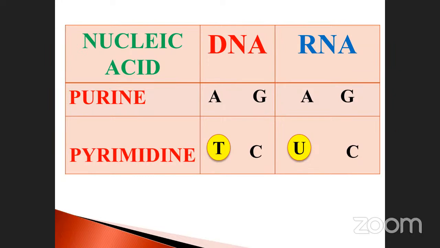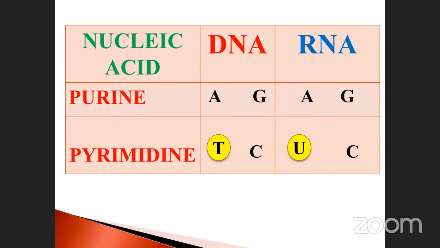Adenine always combines with thymine in DNA. But in RNA, adenine combines with uracil. So the joining component is different. But guanine always combines with cytosine with the triple bond, in DNA and also in RNA. So in RNA as well as DNA, these components will be common. Don't forget, guanine combines with cytosine, one purine molecule combined with another pyrimidine with the help of the triple bond. So these two are common.